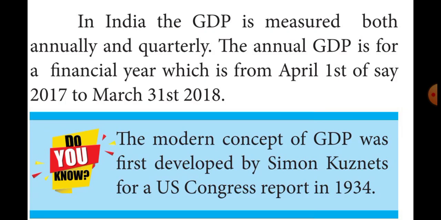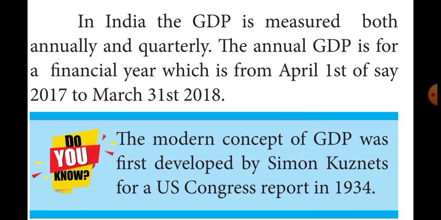And also, this GDP is measured in a particular period of time, annually or quarterly. Annually means one year, quarterly means once every three months.